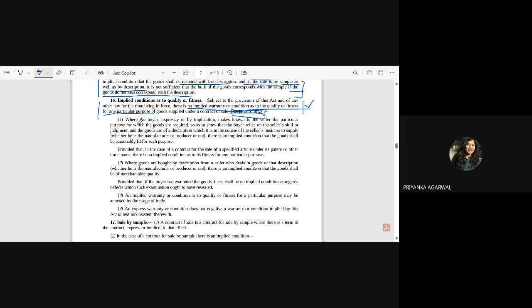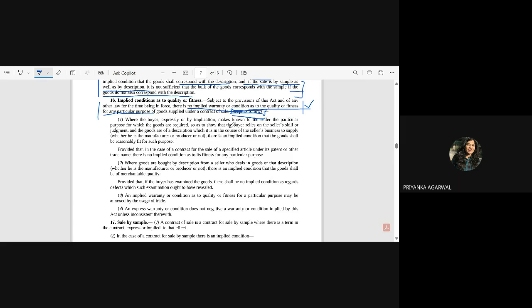Number one is where the buyer expressly or by implication makes known to the seller the particular purpose for which the goods are required, so as to show that the buyer relies on the seller's skill or judgment, and the goods are of a description which it is in the course of the seller's business to supply, whether he is the manufacturer or producer or not. There is an implied condition that the goods shall be reasonably fit for such purpose.